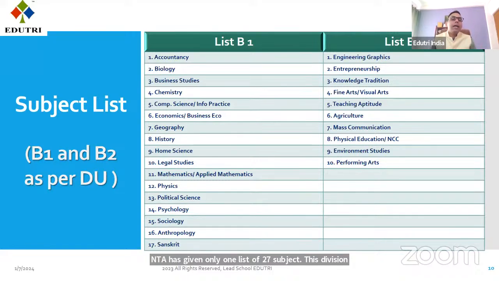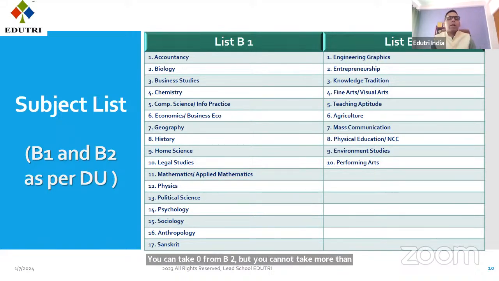Delhi University has divided the 27 subjects into two parts, B1 and B2, saying no student can take more than one subject from B2. Means you can take all four from B1, you can take three from B1 and one from B2, you can take two from B1 and one from B2, you can take zero from B2, but you cannot take more than one from B2.